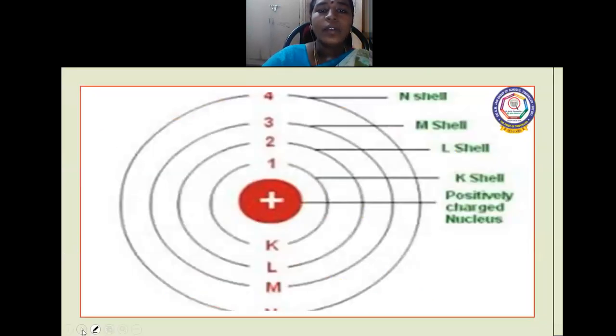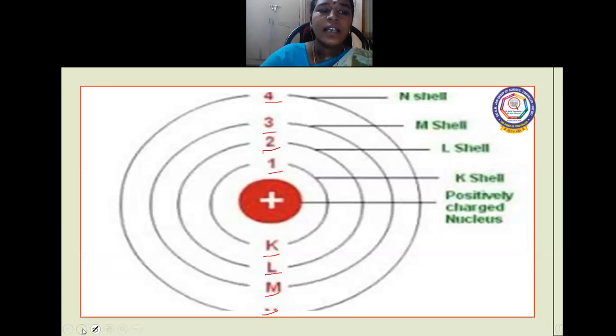Let me see how the electrons are arranged in K, L. K is the first shell, L the second shell, M the third shell, and the last one, N, the fourth shell.